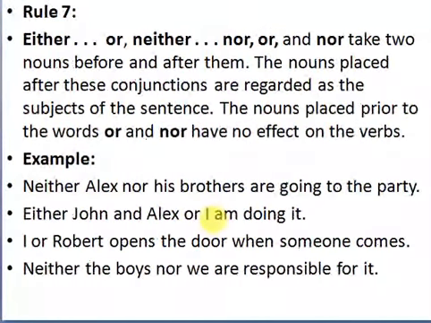So here the verb takes according to this subject only. Okay, then: I or Robert opens the door. Here, after "or," Robert, it is a singular subject, so it becomes "opens" according to the simple present rule. Okay. So, neither the boys nor we are. Here the verb "are" is according to "we."